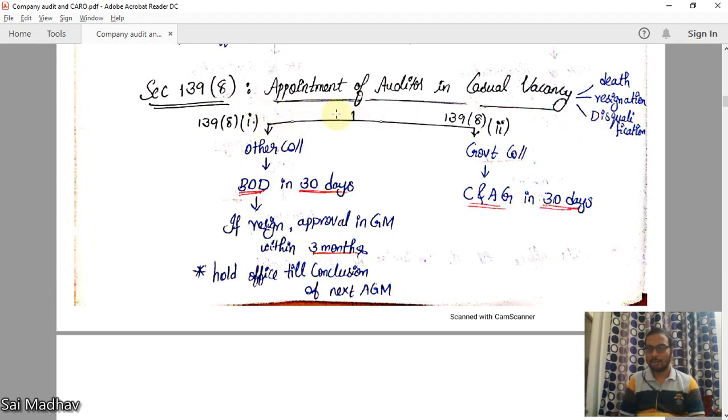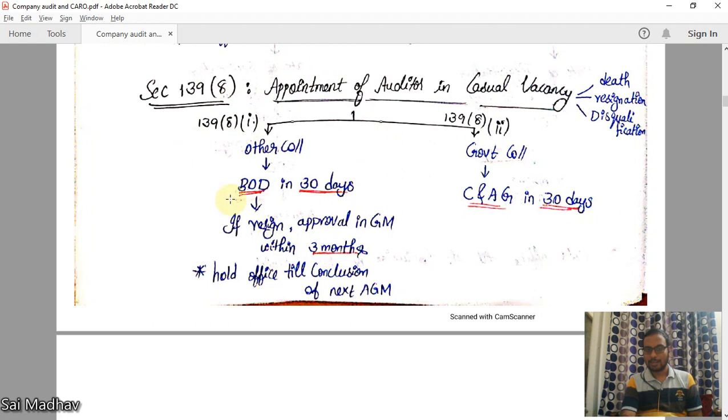139(8) deals with appointment of auditor in casual vacancy. For other companies, board of directors will appoint in 30 days. If this casual vacancy is caused by resignation of auditor, then approval in general meeting should be obtained within 3 months. Because resignation means something serious is going on. It may be of any reason. So, if the auditor resigned, which resulted in casual vacancy, the board of directors will appoint auditor in 30 days. However, approval should be taken from the members in general meeting within 3 months from the date of appointment.